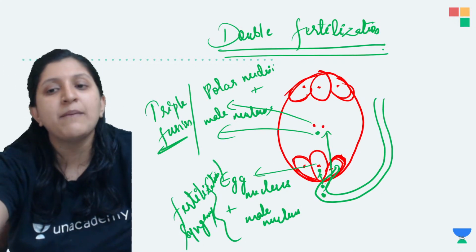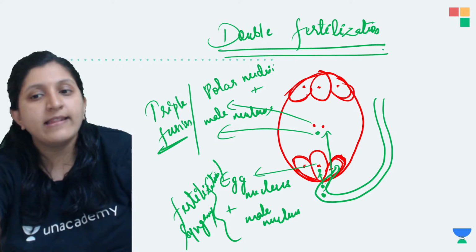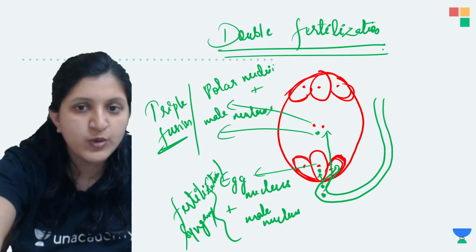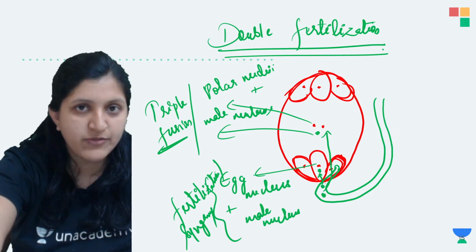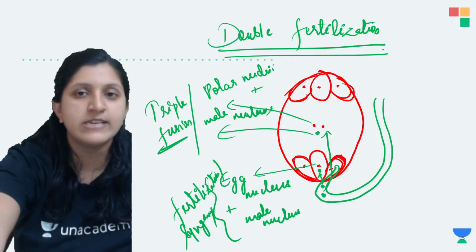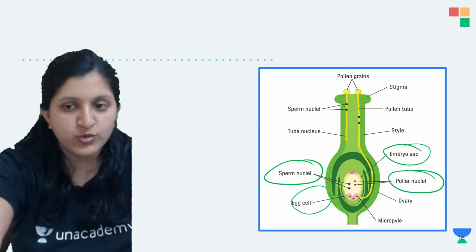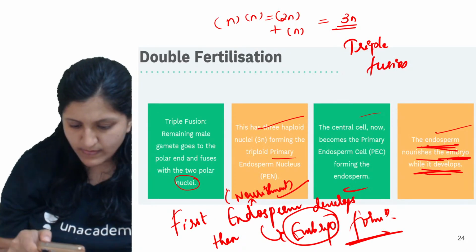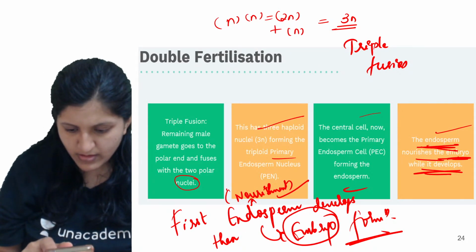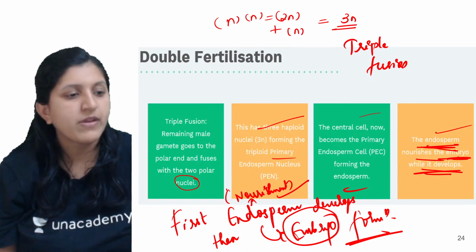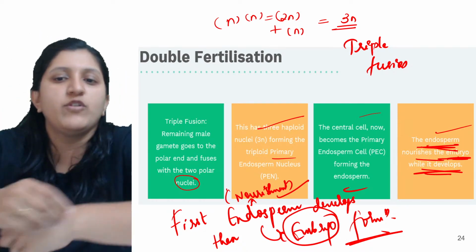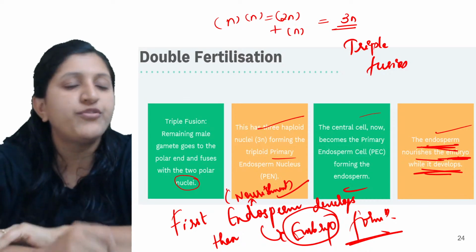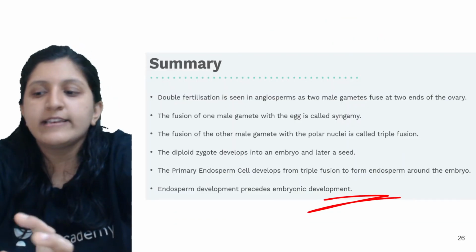One of the male gametes fuses with the egg and the other male gamete fuses with the polar nuclei, and hence the respective names are given, like fertilization or syngamy and the triple fusion. And other than that, alright, based on that the ploidy of each of these is known, and this is the summary.